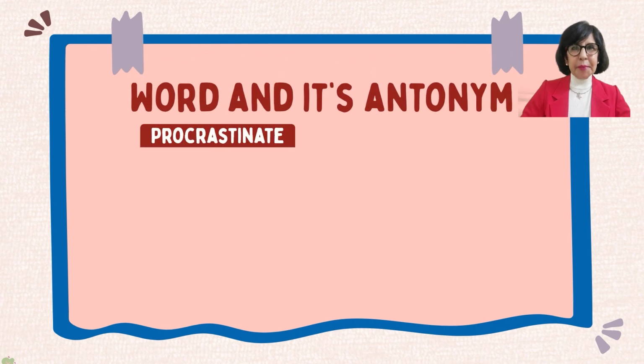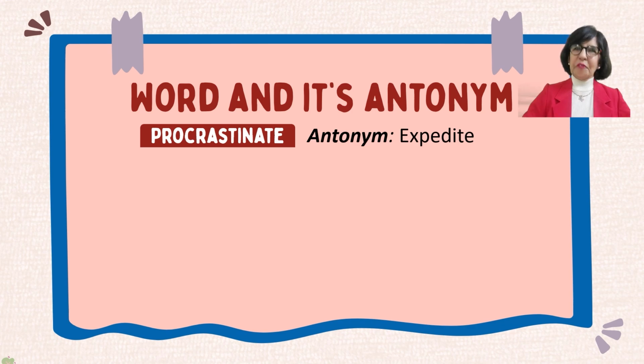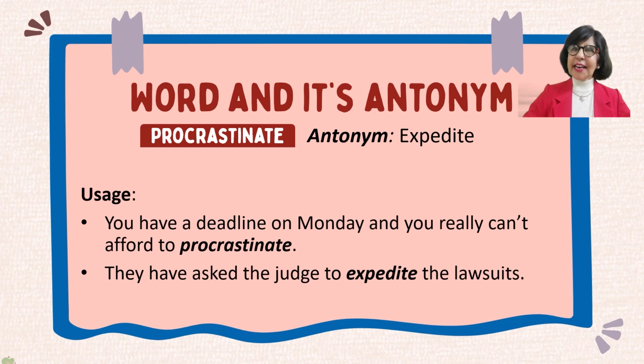Procrastinate means to delay doing something or put off, while expedite means to make a process happen more quickly. For example, you have a deadline on Monday and you really can't afford to procrastinate. They have asked the judge to expedite the lawsuits.